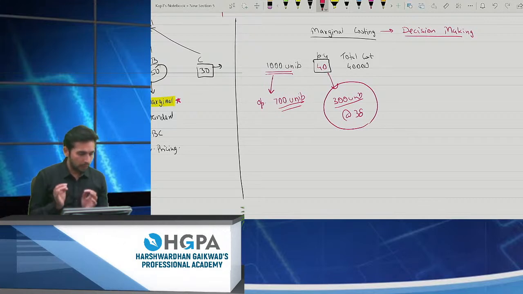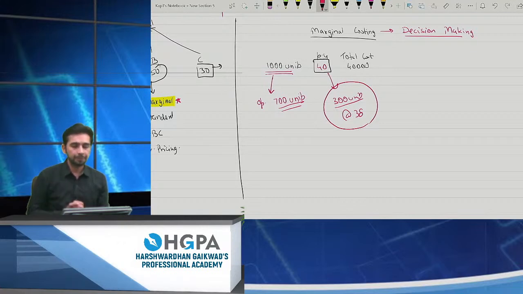Yes or no? I want a simple reason. I'm saying you have produced 1,000 units. The total cost came out to be 40,000 and the per unit cost came out to be 40 rupees, right? In the open market, you have a demand of 700 units. So you have sold already 700 units and you are left with 300 units, right?